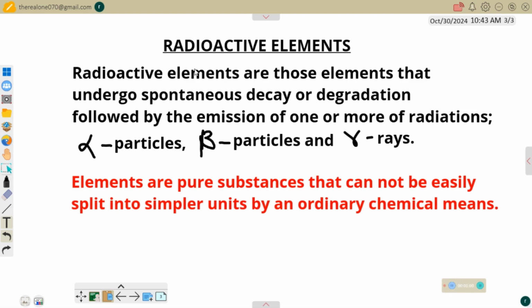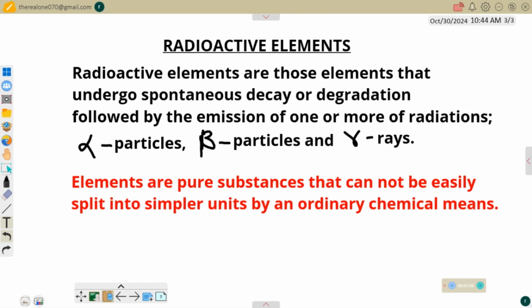Now, what happened that some other elements can split? That indicates that there are some exceptions to the rule. These exceptions are the radioactive elements, because the natural rule for elements is that they cannot be easily split. But these other categories of elements can split on their own, which contradicts the initial rule in the definition of elements. So the radioactive elements take an exception. They can split on their own after a particular period of time known as their half-life. When one half-life completes, they split naturally into two substances. And during or after this splitting, they emit some radiations. This can be alpha particles, beta particles, or gamma rays.